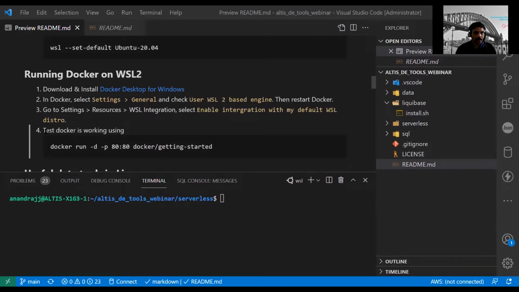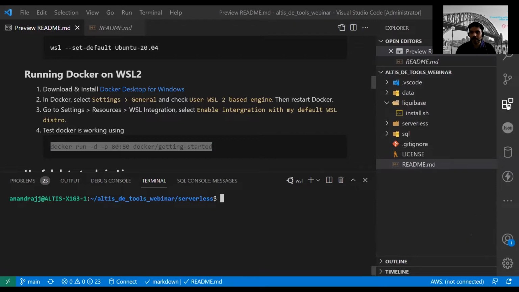Once we are done, we can run the getting started with Docker. This is a native Docker step to see if your Docker environment is working. Let's see if it works for me now. Since we are using VS Code, you can also have a Docker extension here.